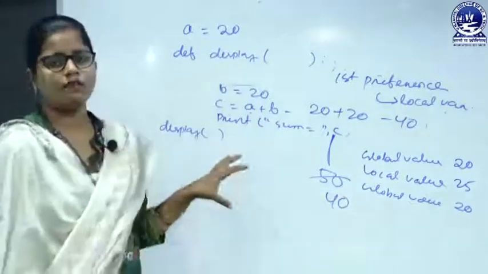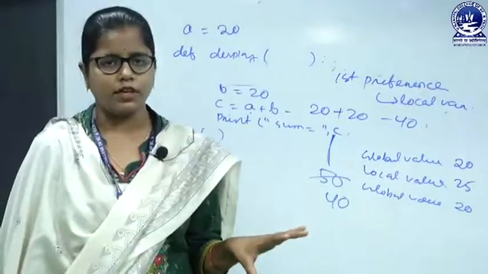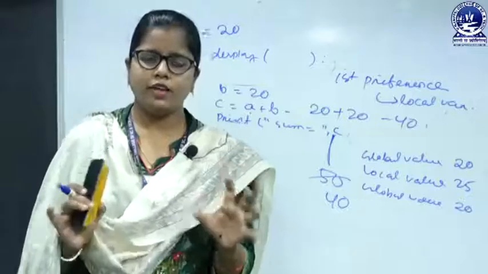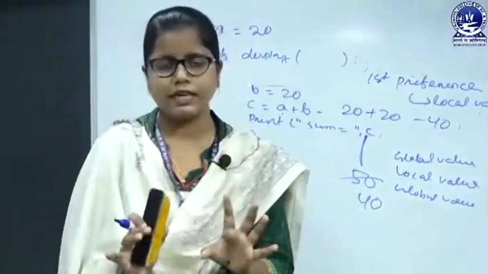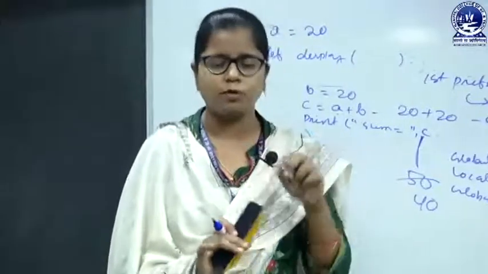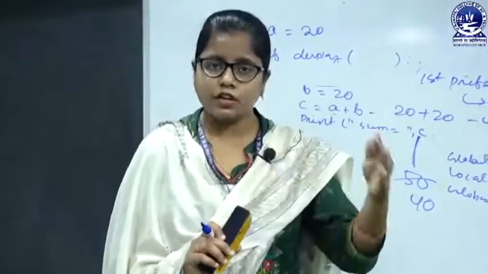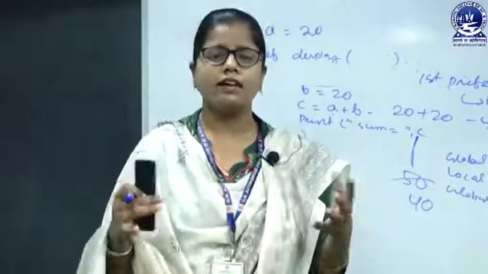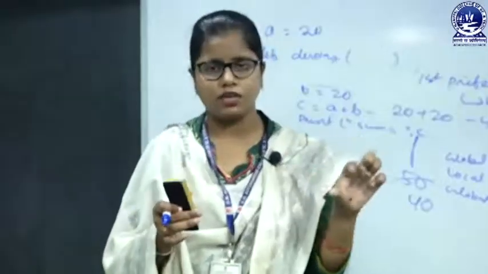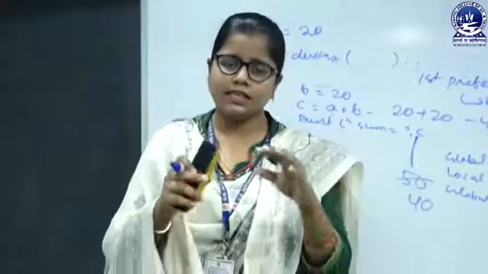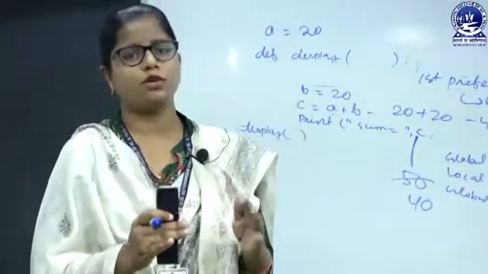So this is the concept of local and global variable. You have to remember, whenever we are talking about a global variable, the global variable should be declared and initialized at the top of the program before the function definition. And the local variable, as usual, we can declare inside the function, and the scope of the local variable is limited to that function only.